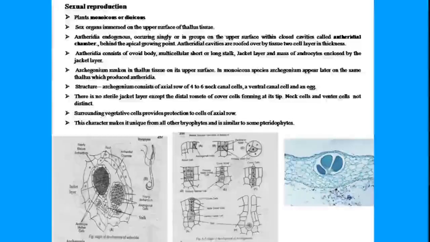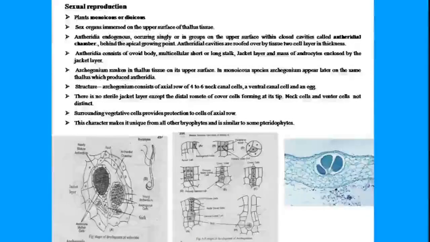And the archegonium, another specialized thing about Anthoceros, or other hornworts, is that the archegonium is again immersed in the thallus, and since they are immersed in the thallus, the neck cells or the ventral cells are not present. The jacket layer of the neck cells and the ventral cells are not present. And which cells replace these cells? Actually the cells of the thallus replace the specialized cells, that is the neck cells and the ventral cells.